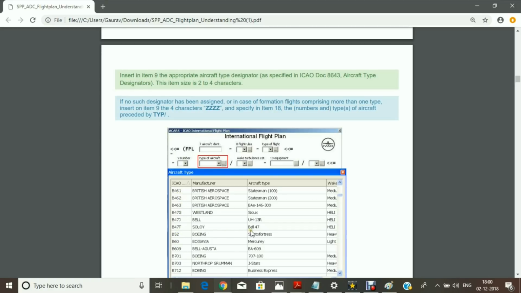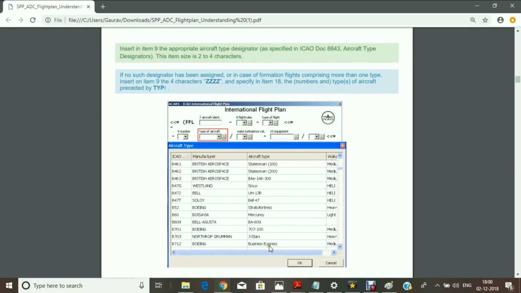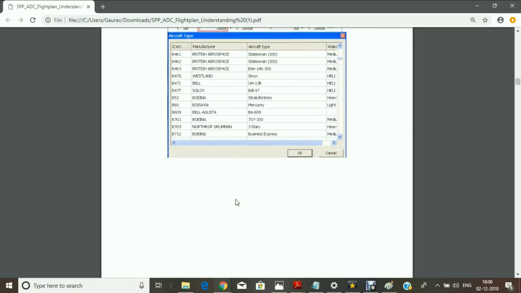See, Boeing Stratofortress, it is B52. Boeing Business Express, it is B712. If it is 737-800, it will be B738. So likewise we have to fill. You can see 4 blocks in the hard copy, or in the previous format of the flight plan, also having notches to divide that block into 4.